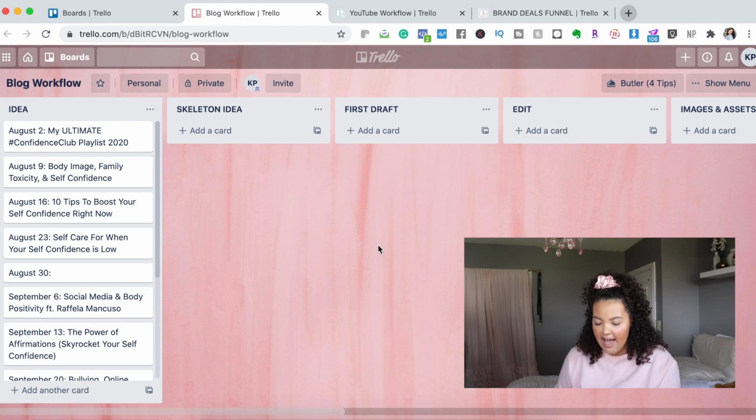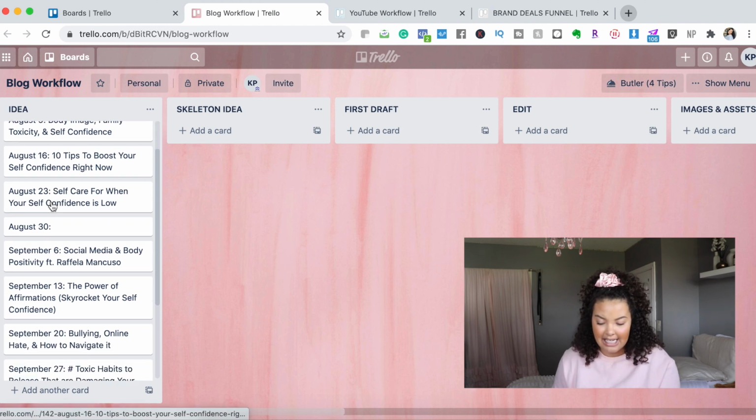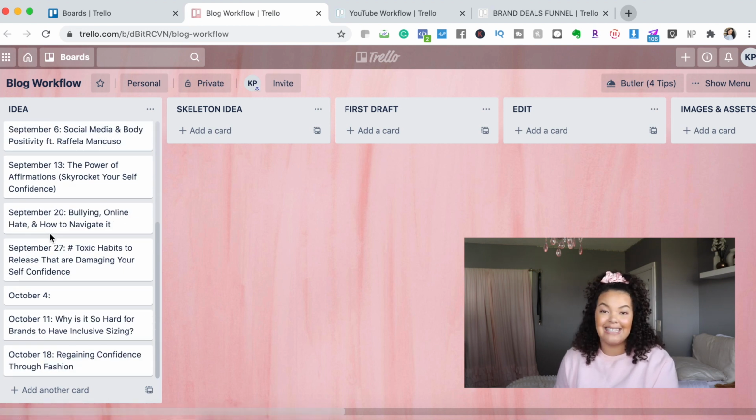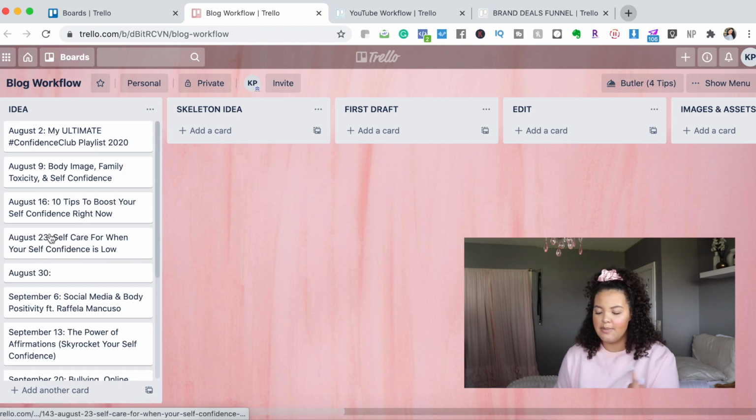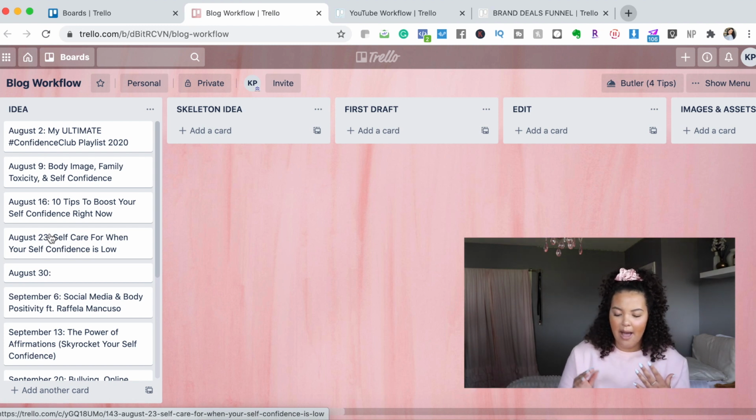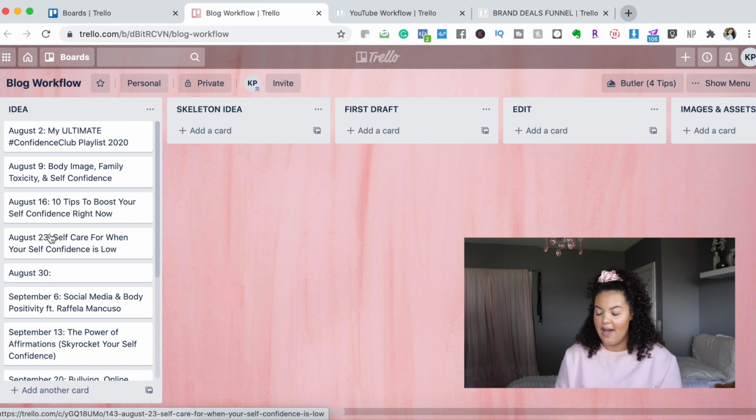On the left-hand side, I have all of these ideas for blogs, and right now, if they're in this column, they are just ideas. So here's where I write down all of the content that I want to do for the month. I also leave the exact date in these cards because this is not really set out to be this month, this is the workflow. It literally is an evergreen workflow type of template. So I make sure to put the date in so I know what time I have to write this by and get it done by and all of that kind of stuff.